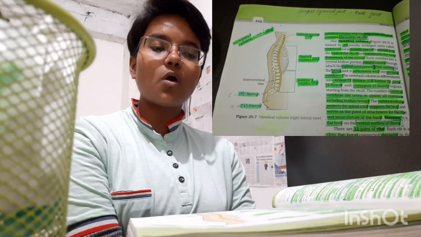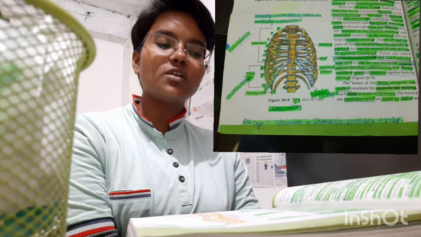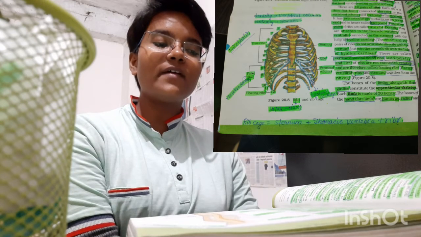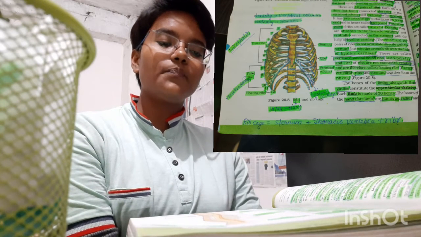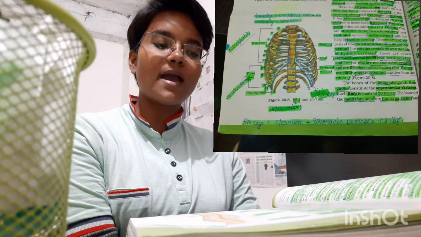Sternum is a flat bone on the ventral midline of the thorax. There are 12 pairs of ribs. Each rib is a thin flat bone connected dorsally to the vertebral column and ventrally to the sternum. It has 2 articulation surfaces on its dorsal end and is hence called bicephalic.